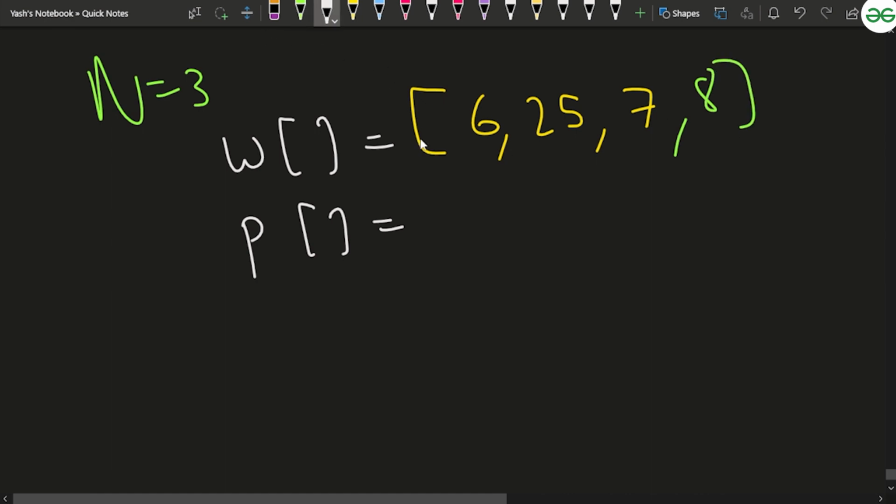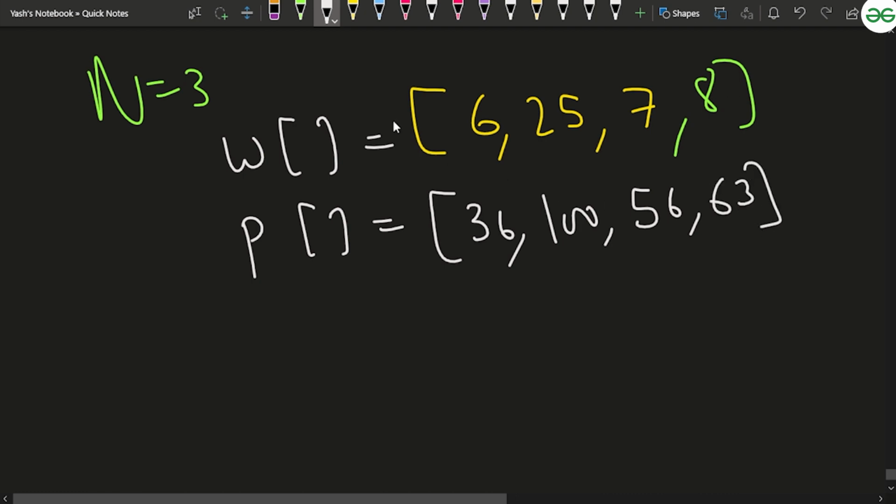If these weights are given to us, and corresponding to them we have also been given the profits, let's say the profit for this particular block 6 is 36. Let's say the profit associated with block 25 is 100. Let's say the profit associated with block 7 is 56. And let's say the profit associated with block 8 is 63.